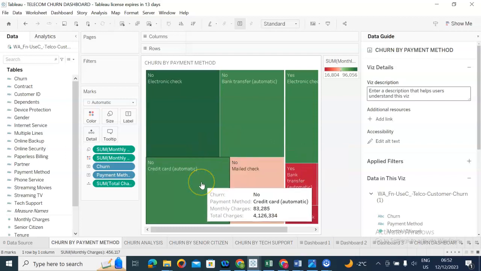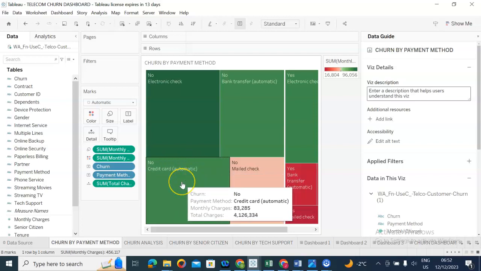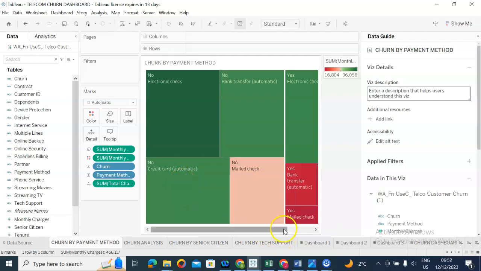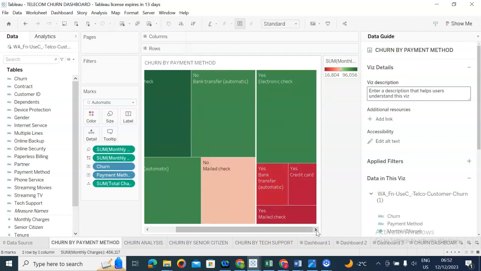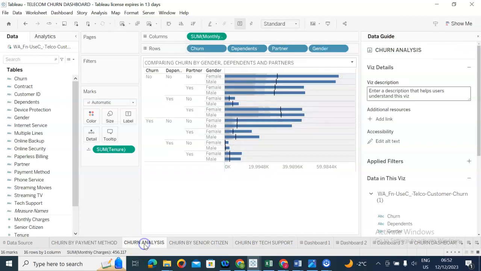So this is very important information, because this means that if we can push credit card and make people turn their payments into automatic payments, they are less likely to leave this telecom company and go to another one.